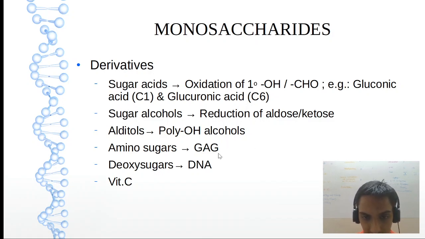Amino sugars like GAG, that is glycosaminoglycans, like D-glucuronic acid for example. And deoxy sugars, DNA. Why is DNA here? Deoxyribonucleic acid, that is DNA, right? And vitamin C, ascorbic acid, that itself is a monosaccharide. So the mnemonic once again: S square A square DC. Okay.